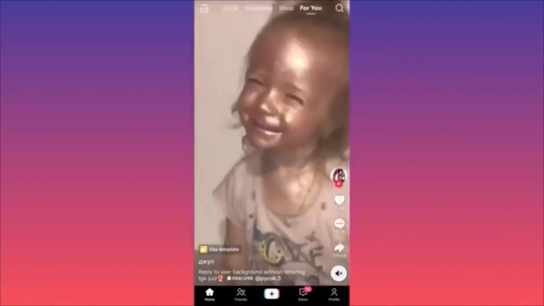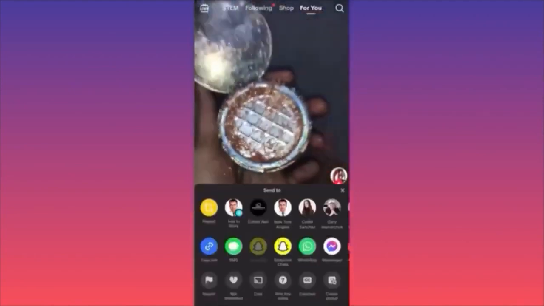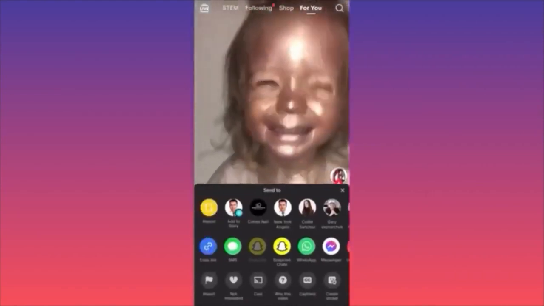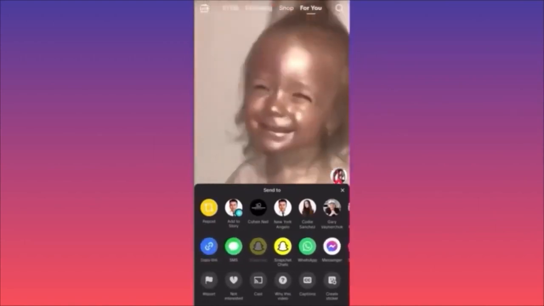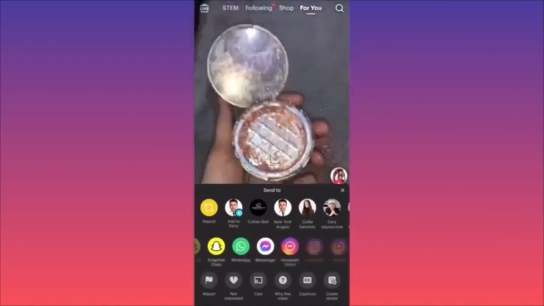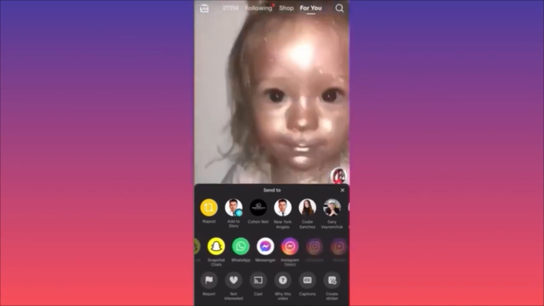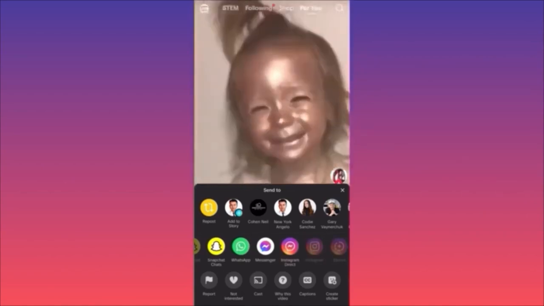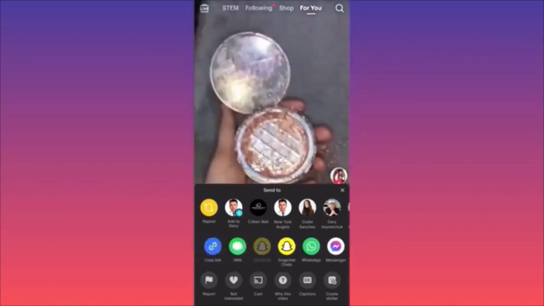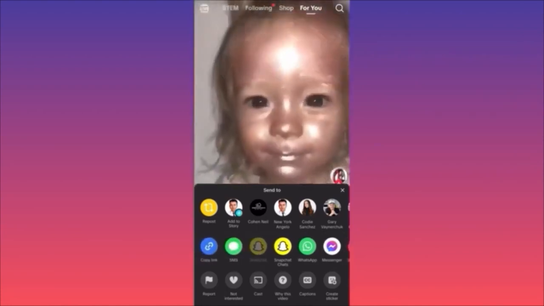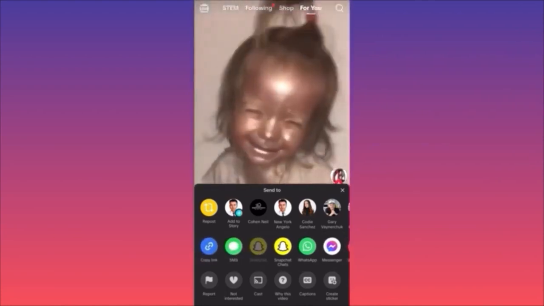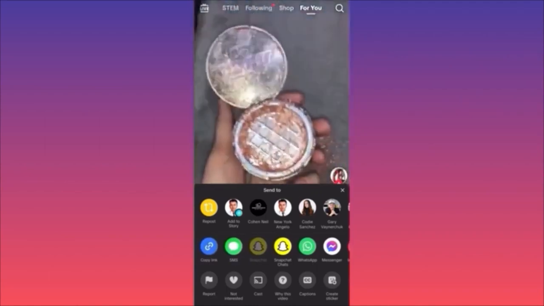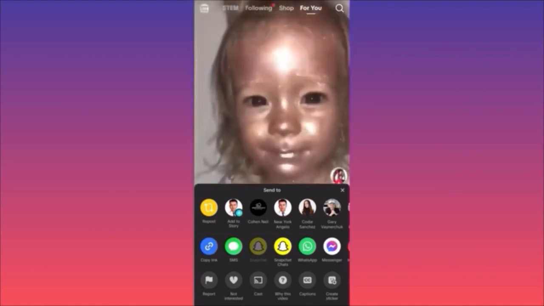Let's click on the arrow under the comment section. And then you see you have 1 menu, 2 menu, 3 menus, right? So what you want to do, you want to focus on this menu over here. And then you want to click on Snapchat chats, okay? This will automatically launch the messages on your Snapchat, and you can select to which of your friends to send this video, okay? Usually you will have this Snapchat option over here, but this usually works on other videos. This particular video, I don't know why it's not available, but if we go on another video, you will see that you can actually send this as a new post on Snapchat as well.